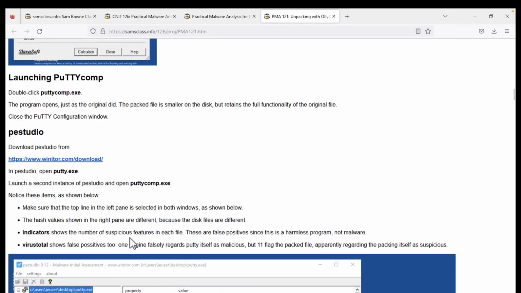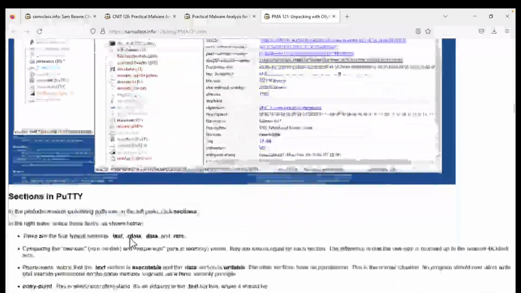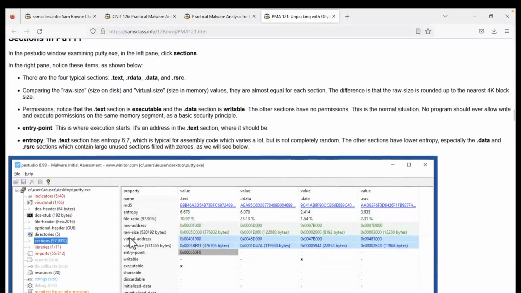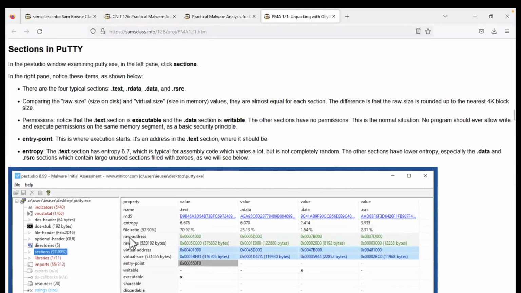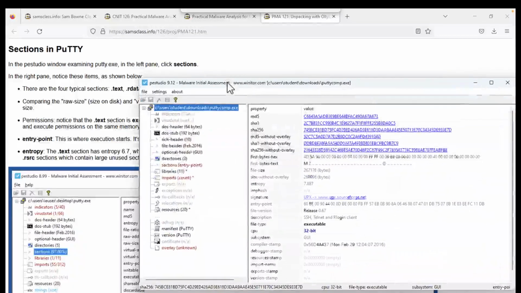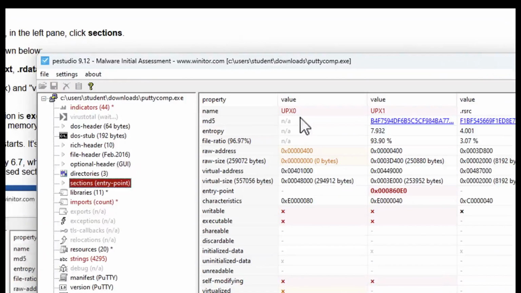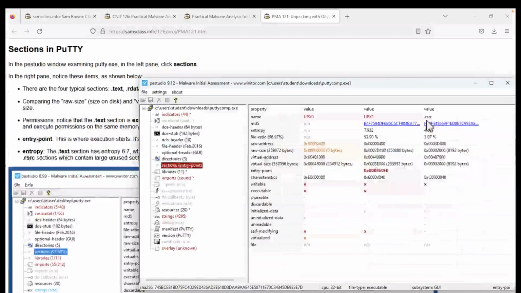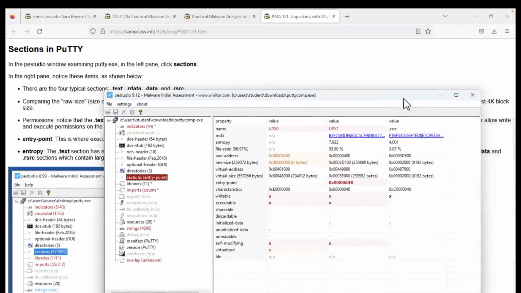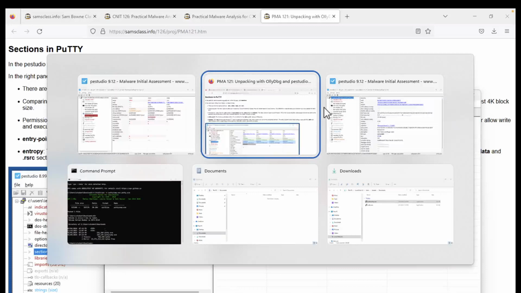Indicators show number of suspicious features. VirusTotal shows false positives. Not very exciting. But now we can compare the sections. All right. So this is the compressed one. And the sections are here. So here's the sections UPX0, UPX1, and .resource, which, by the way, is a bug in UPX. When he wrote it, he forgot to compress the resource section, intended to compress it.